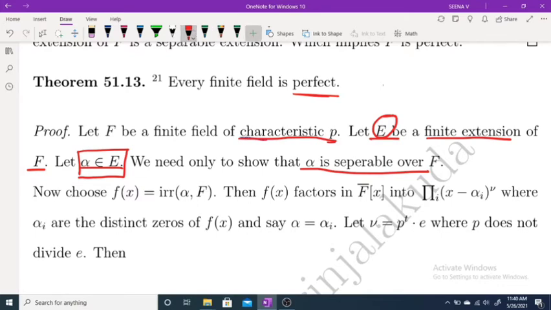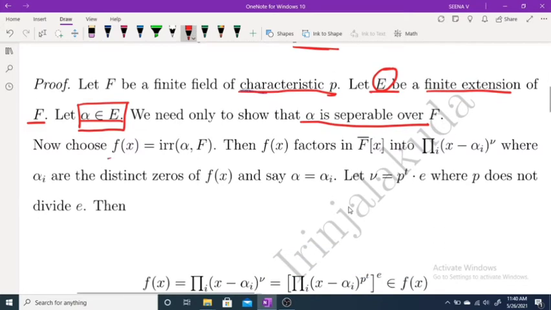Now for this, choose f(x) equal to the irreducible polynomial of alpha over F. Now f(x) factors in F closure into the product of (x minus alpha_i) raised to nu, because f(x) is an irreducible polynomial and all the roots have the same multiplicity. So we can write x minus alpha_i raised to nu, and alpha_i are the distinct roots of f(x).